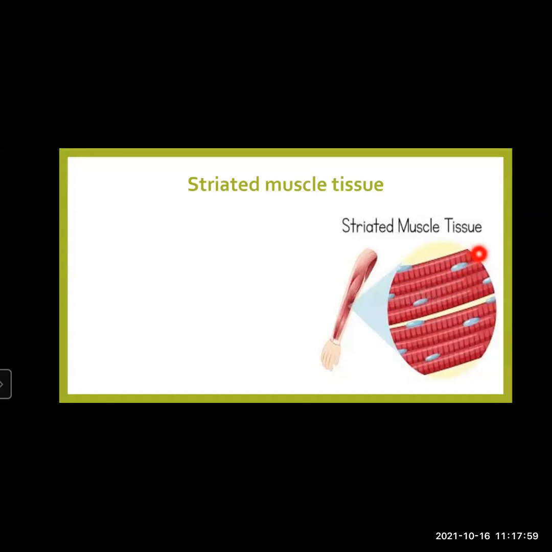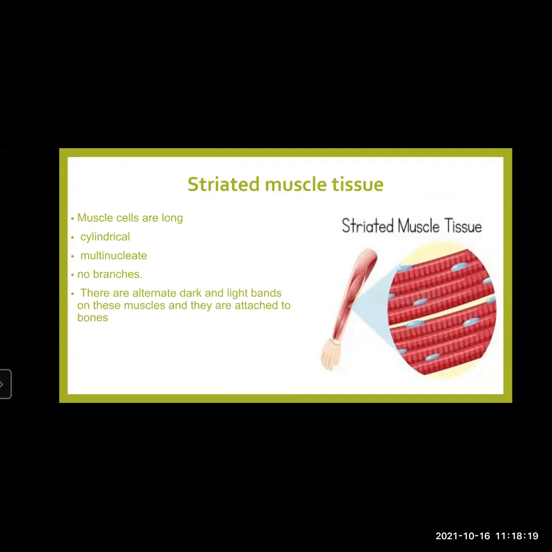It has the peripheral nucleus on it. And there are many nuclei, so they are called multinucleated. So remember, striated muscle cells are long, they are cylindrical in shape, they are multinucleated, they have no branches, they show presence of alternate dark and light bands, and they are attached to the bones. Hence, they are also known as skeletal muscles.